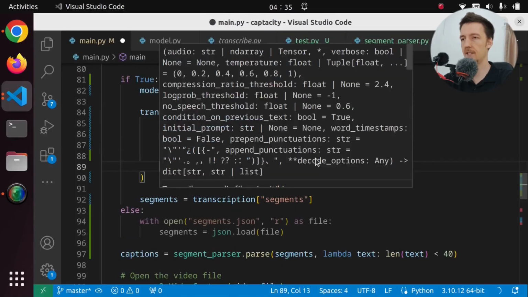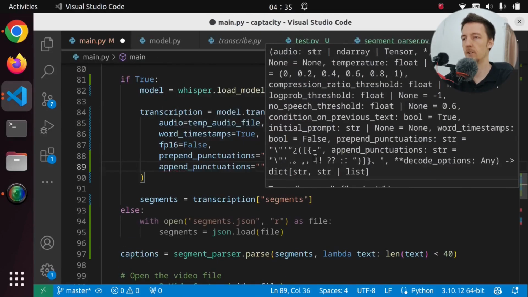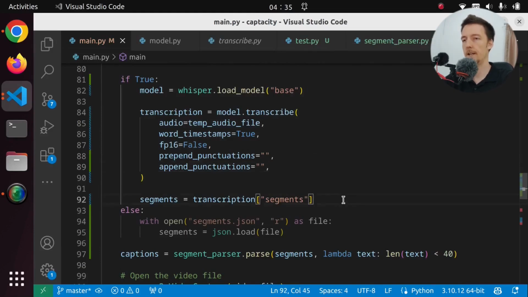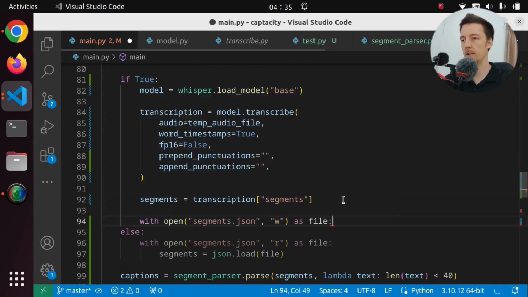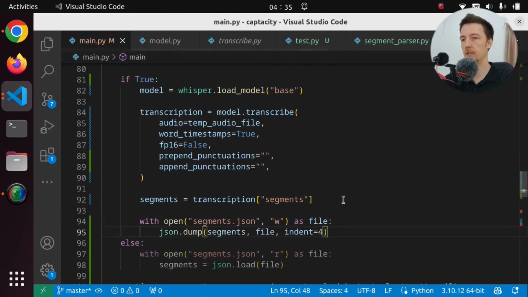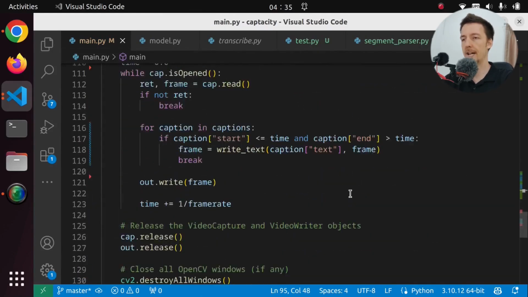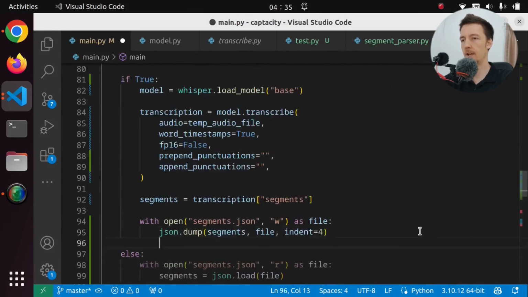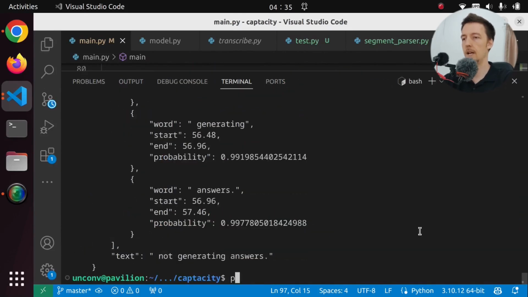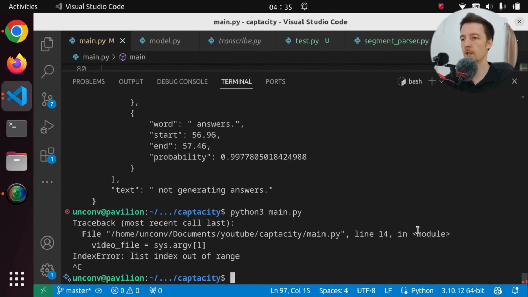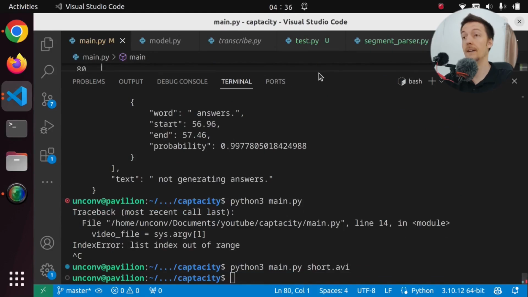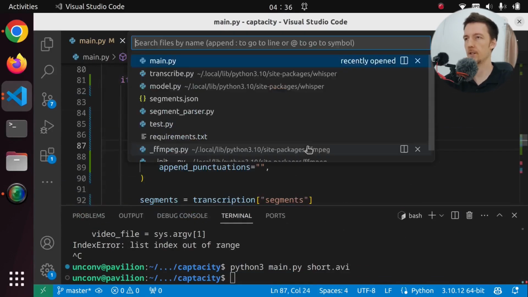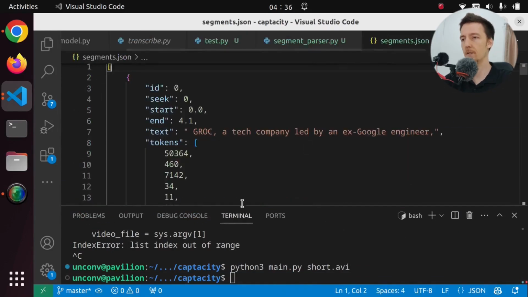I guess. Let's set that to empty as well. And let's save it here with open segments, save it into the file. So let's do that, and I am only going to do that part, so I will just exit here, and let me run python3 main.py. Sorry, we have to give it the video, and let's take a look at our JSON of the segments now.